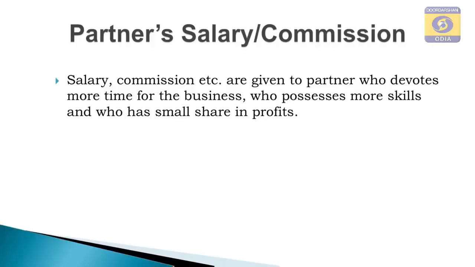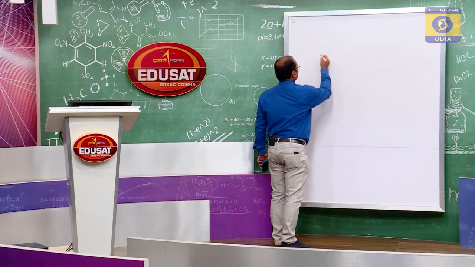Then comes salary and commission. If the partnership deed provides that any partner is to be given salary or commission, you have to pay. Otherwise, no salary, no commission is to be given to partners. Why are salary and commission given? Salary and commission are given to partners who devote more time to the business, who possess more skills, and who have a small share in profits. To balance all the partners, somebody may be given salary and somebody may be given commission, but commission is to be calculated in two ways.